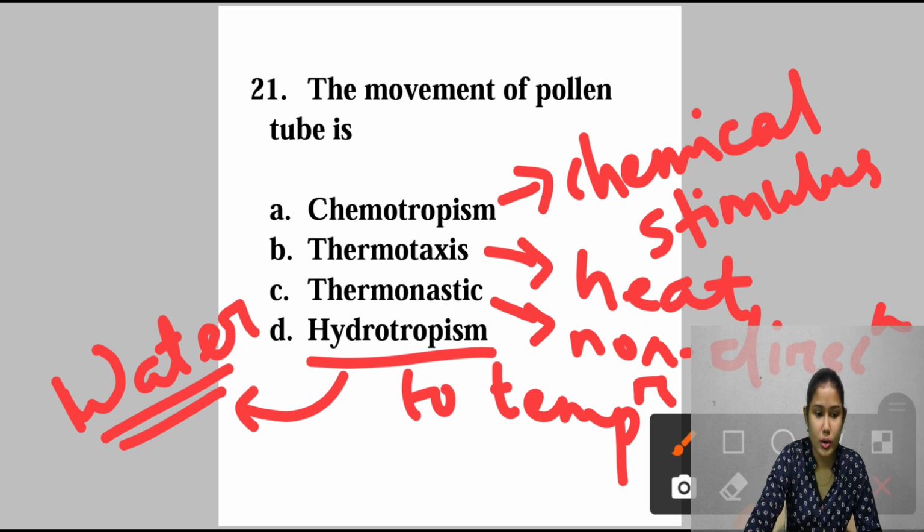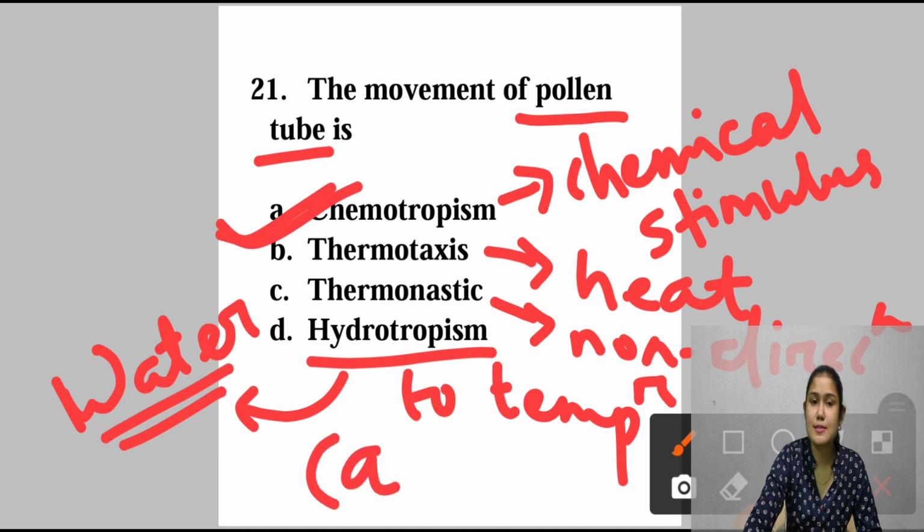So अगर हम pollen tube को consider करेंगे, so it will be chemotropism. It responds to specific stimulus that is provided by a particular chemical. So the answer will be option number A, that is chemotropism.